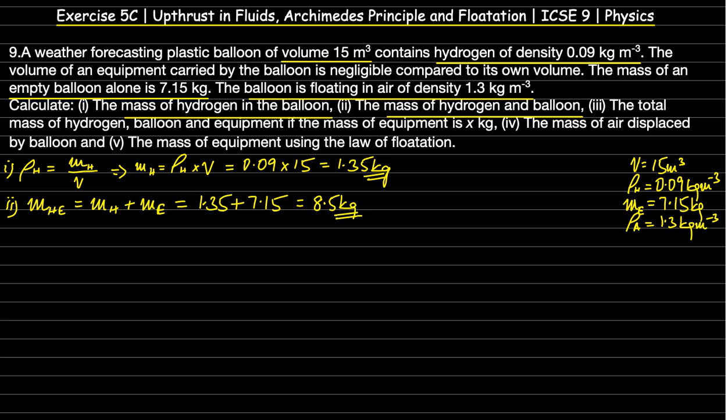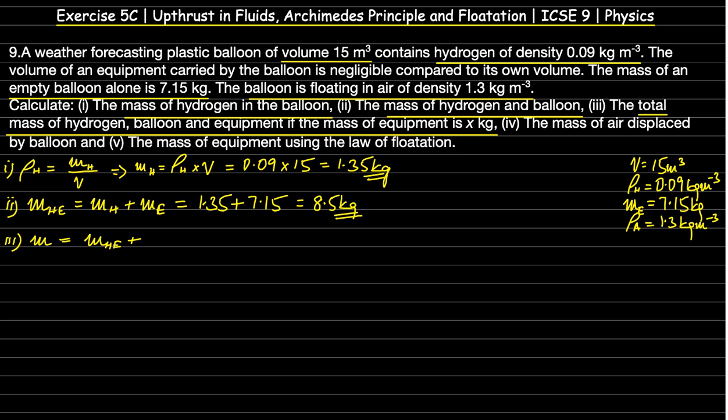Now the next thing that we need to find here is total mass of hydrogen, balloon and equipment if the mass of equipment is x kg. So here I would write that simply as total mass, let's say, m. So m will be equal to mass of hydrogen and empty balloon together plus mass of equipment.